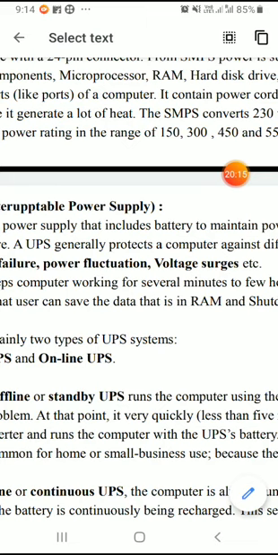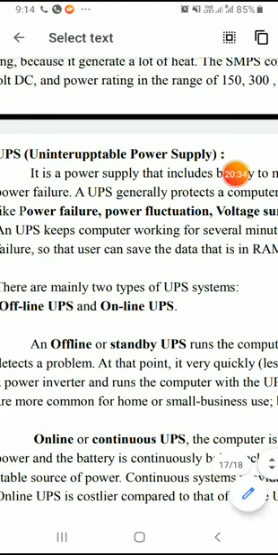So until and unless you save that information in a secondary device, it is retained in primary memory only. So if suddenly the power supply goes off, whatever is stored in RAM will be lost. So to retain that in a secondary storage device, continuous power supply is required, that is provided by the UPS.